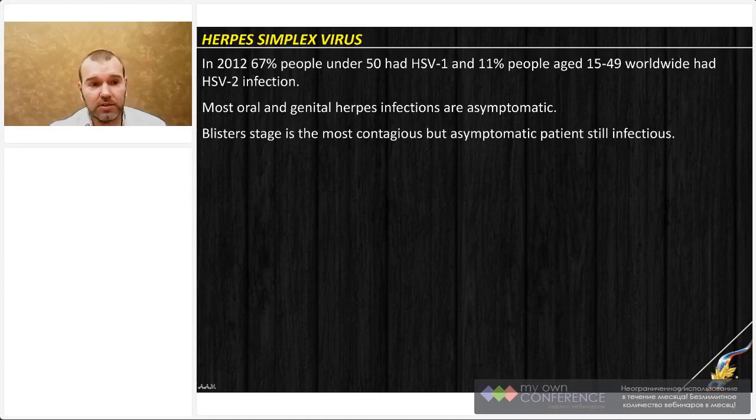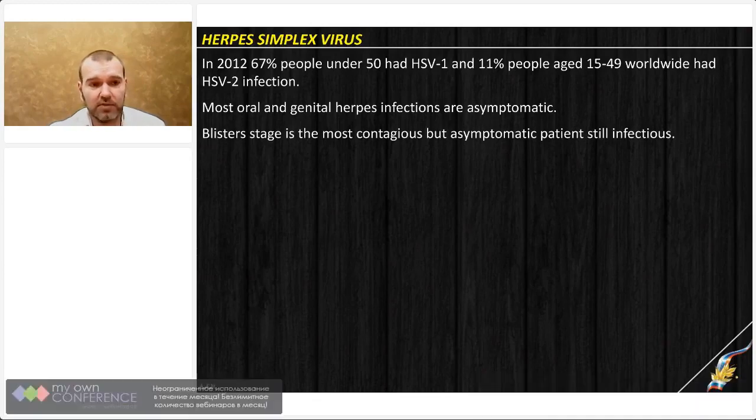So herpes simplex virus 2 is much less prevalent. About 11 percent of people of sexually active age are infected with that virus, and again, as we said, the main number of infections caused by herpes simplex virus remains asymptomatic.